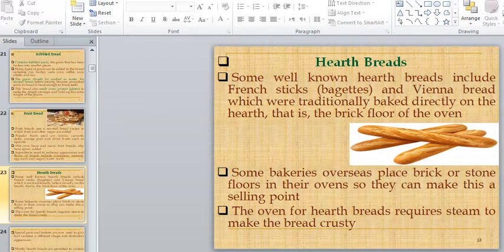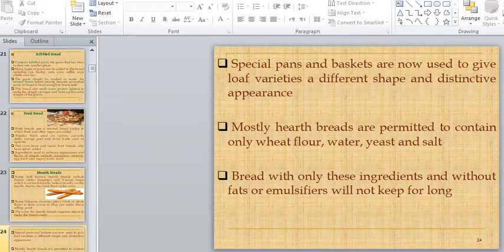The other type is hot breads. Hot breads are breads that are directly baked or cooked on the hearth, like on the stove. Its name suggests what its production process would be. The oven that we use for hot breads requires steam, because it makes the bread crusty and gives it its crusty appearance. Whenever we make the product, we need molds to give it different shapes. So special pans and baskets are used to give different shapes to these breads.